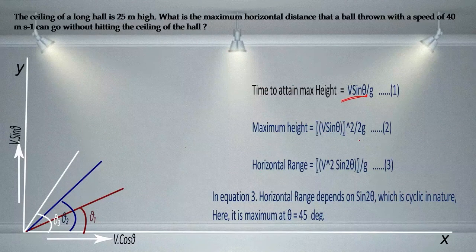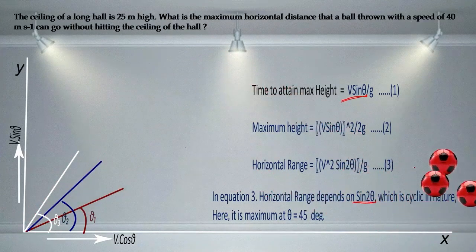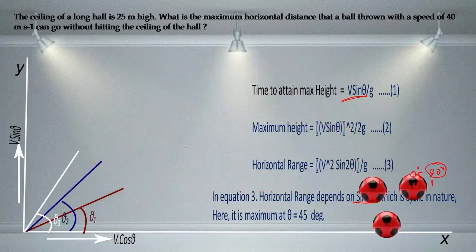Now we see that in equation number 3, the horizontal range depends upon sine 2 theta, which is cyclic in nature. We know that sine theta values will vary in the first quadrant from 0 to 1. From 0 degree to 90 degree it varies from 0 to 1, and 90 degree is the maximum. So when theta is equal to 45 degrees, sine 2 theta will become 90 degree.